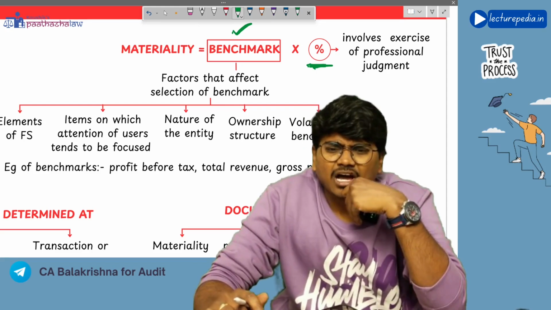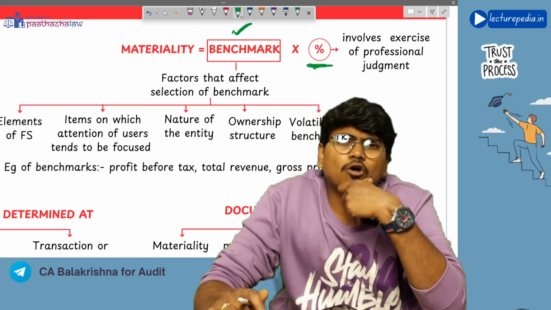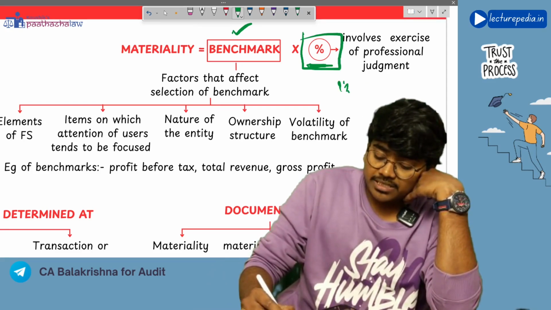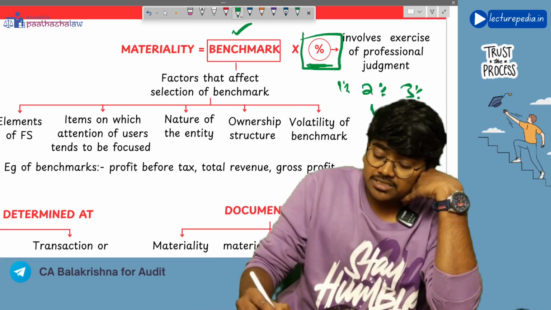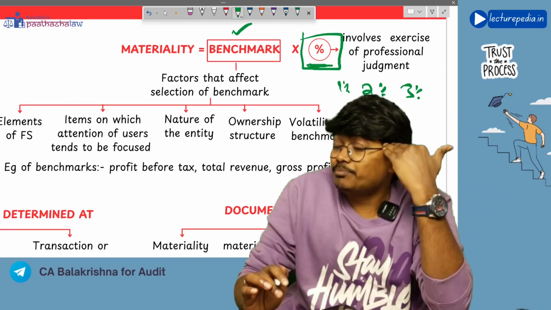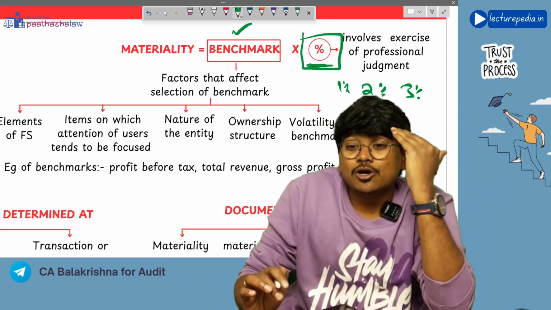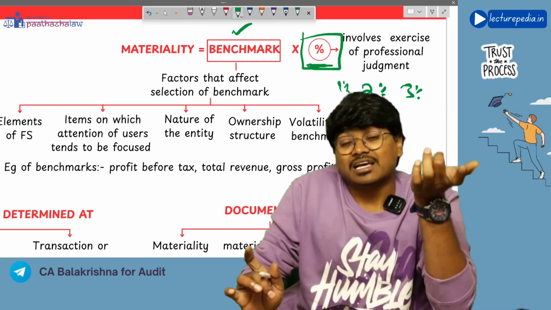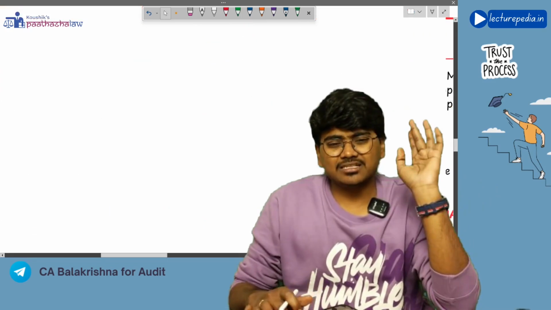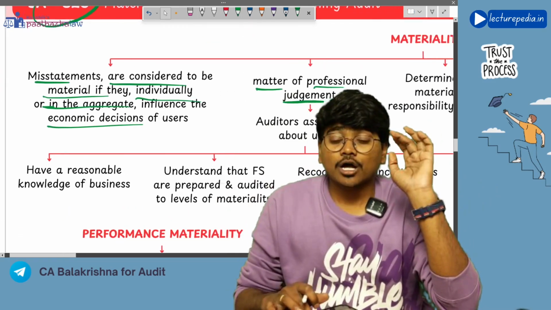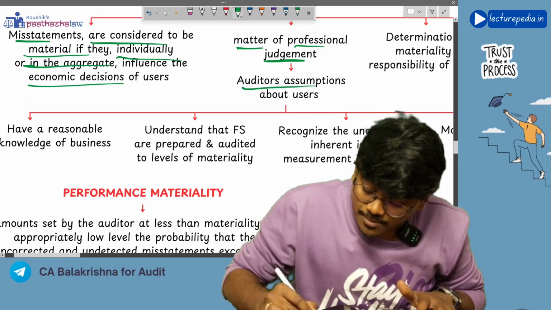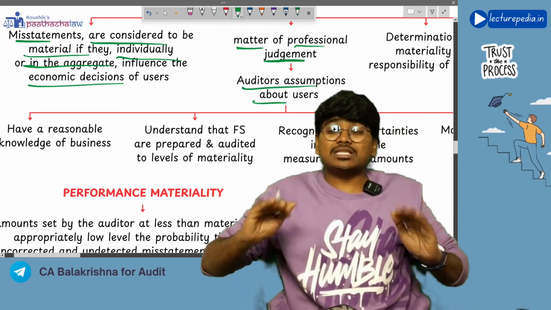Now, here, how is professional judgment involved? How much percentage has to be taken? Should it be 1%, 2%, 3%, 4%? That will be decided by the auditor. So, the percentage is based on the professional judgment of the auditor. That's the reason why determining the materiality involves professional judgment. Got it? So now, while making this professional judgment, the auditor will make certain assumptions about the users.